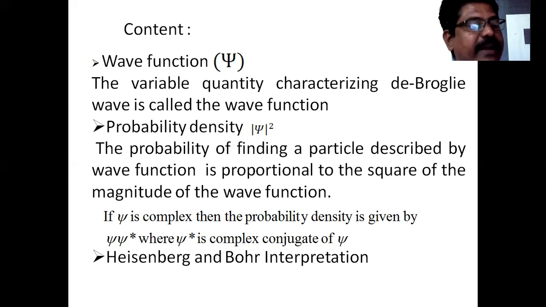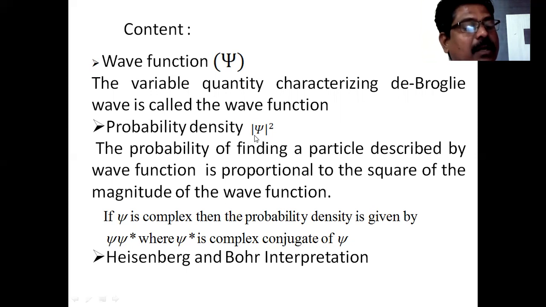The probability of finding a particle is described by the wave function psi, and it is proportional to psi square, the magnitude of psi square.